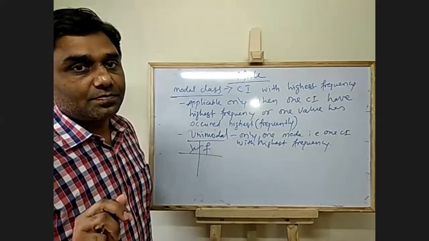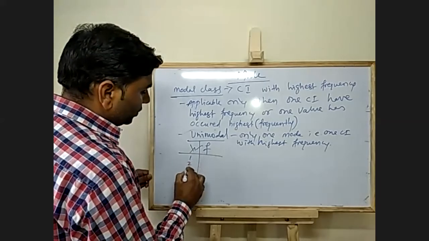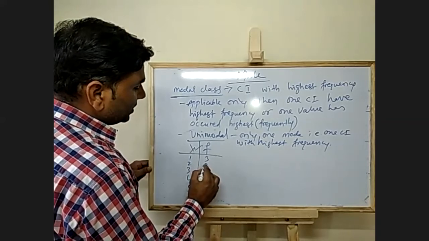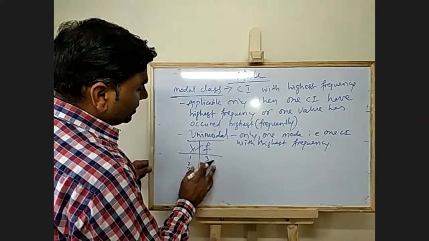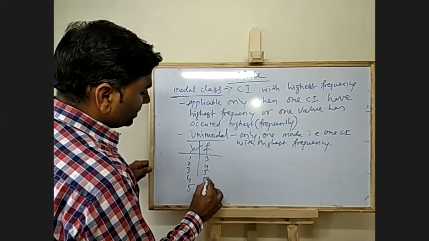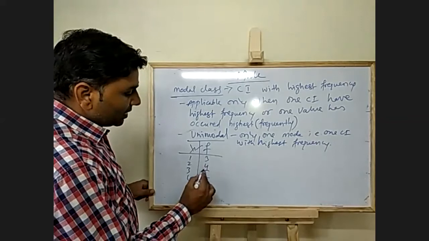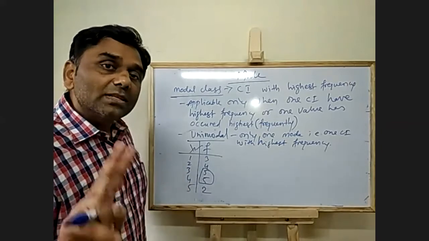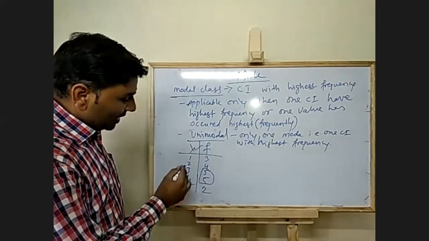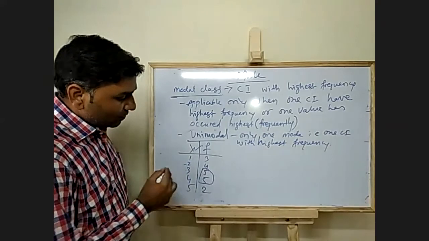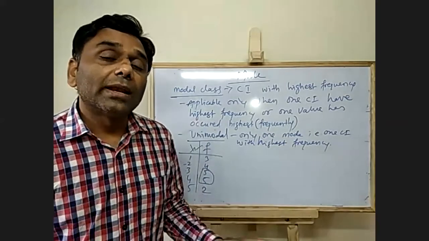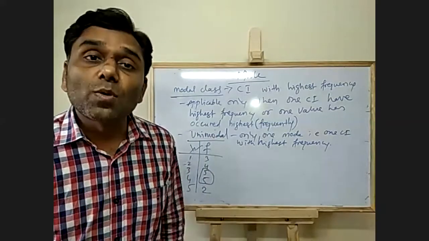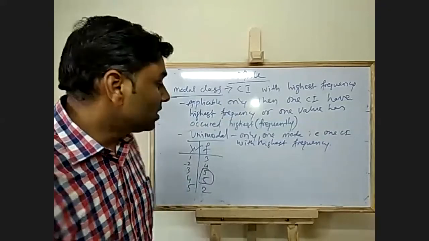For example, 1, 2, 3, 4, 5 with frequencies 3, 4, 5, 5, 2. Here these two values are the same. The frequency is highest for two values of X. So how to calculate mode for such data?